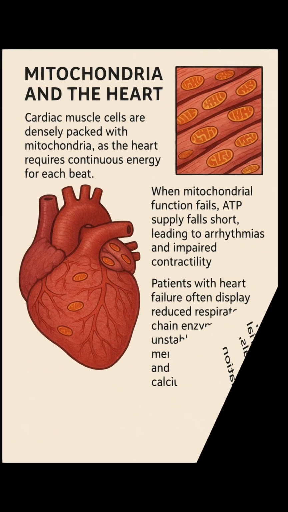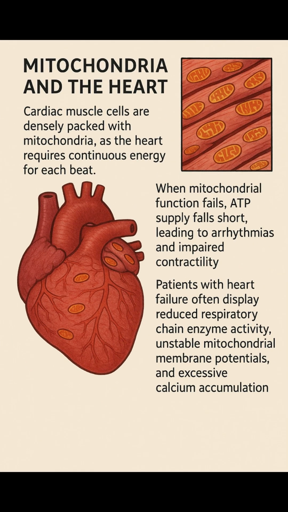The heart underscores mitochondria's centrality even more vividly. Cardiac muscle cells are densely packed with mitochondria, as the heart requires continuous energy for each beat. When mitochondrial function fails, ATP supply falls short, leading to arrhythmias and impaired contractility. Studies reveal that patients with heart failure often display reduced respiratory chain enzyme activity, unstable mitochondrial membrane potentials, and excessive calcium accumulation, all factors that compromise cardiac output and heighten the risk of sudden death.